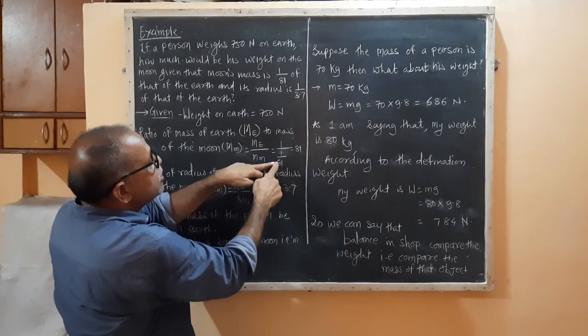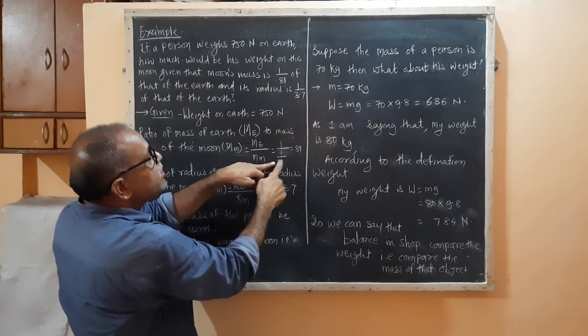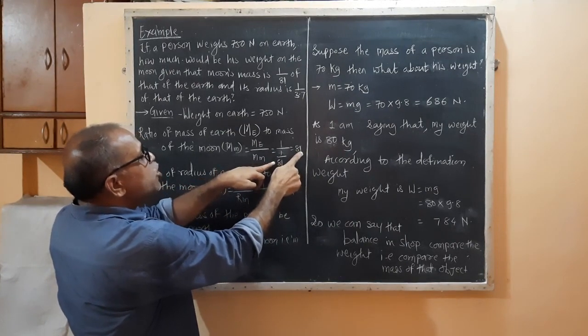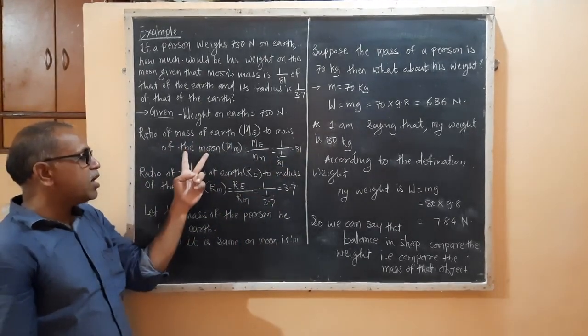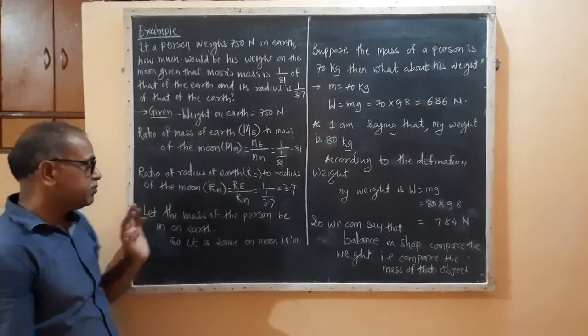The denominator of a denominator comes up, so the ratio is 81. The ratio of mass of earth to mass of moon is 81.